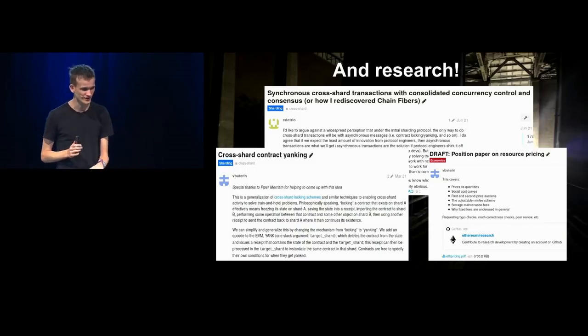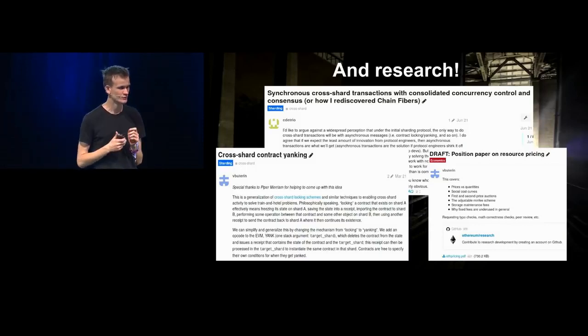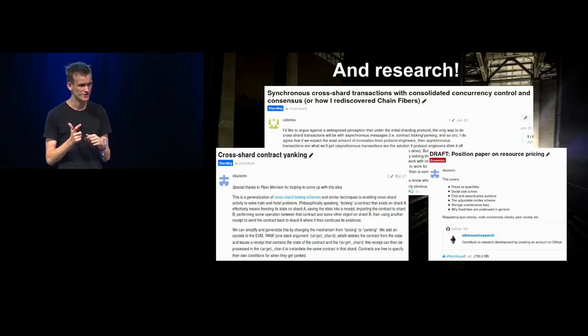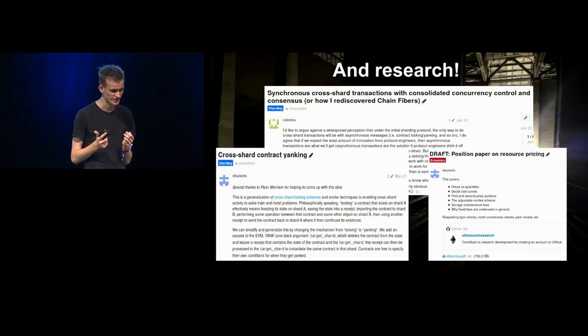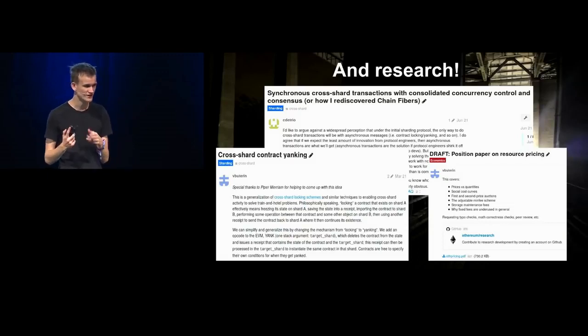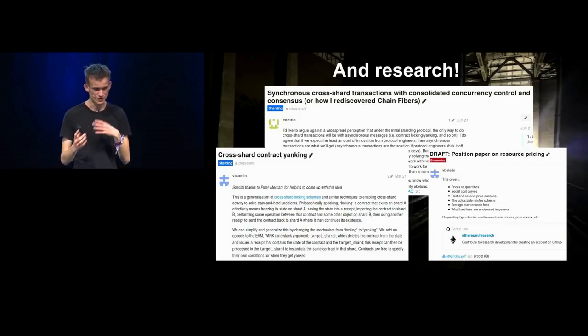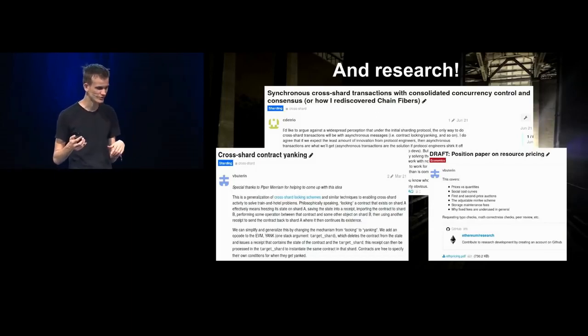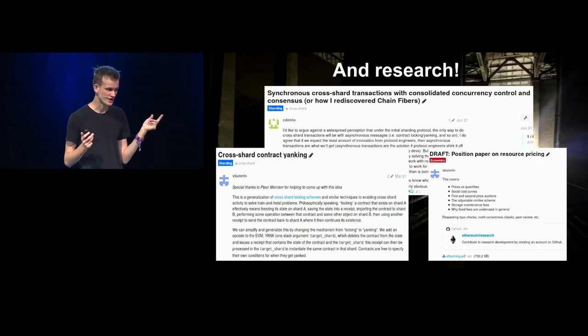I also wrote this paper on resource pricing, which includes ideas about an optimized and much more efficient fee market, along with how to do storage maintenance fees and why, and the different trade-offs between different ways of setting them. And Casey here, Deatrio, wrote this post on doing synchronous cross-shard transactions.